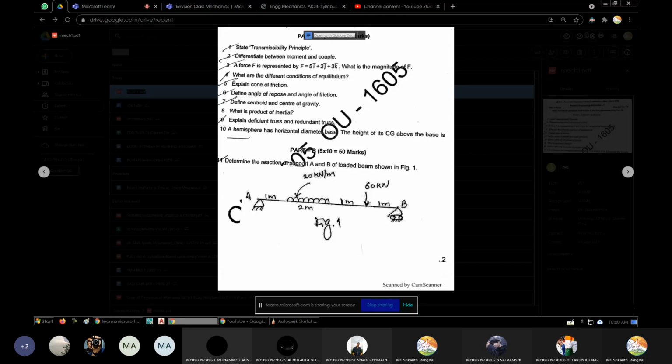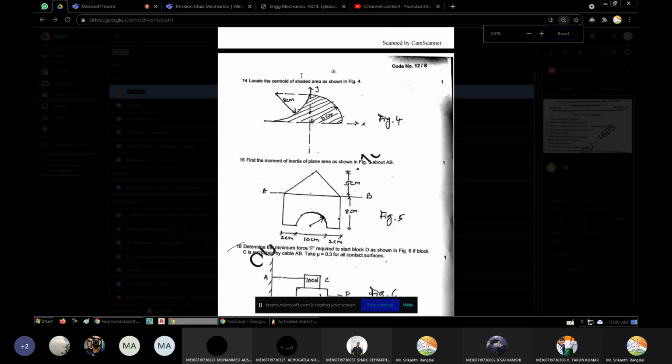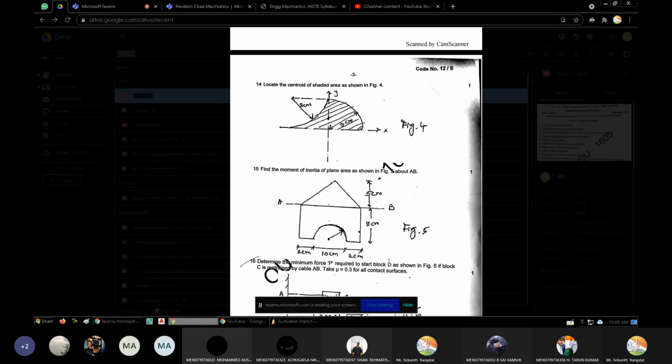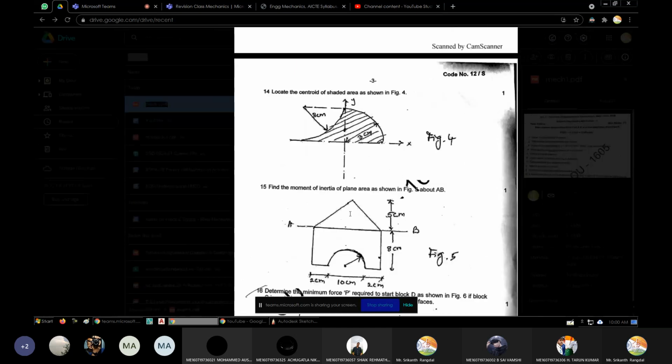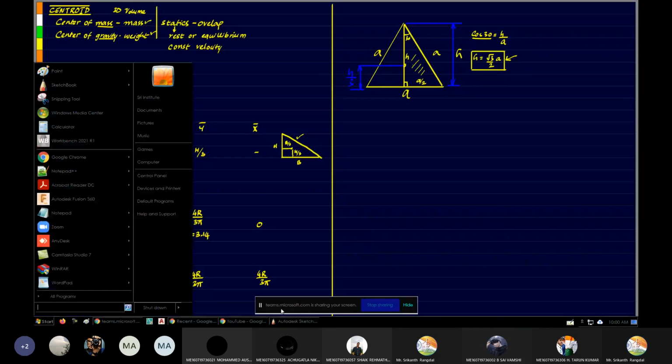So everyone go to your WhatsApp and revise all the formulae that we have seen over there. Take the snip.